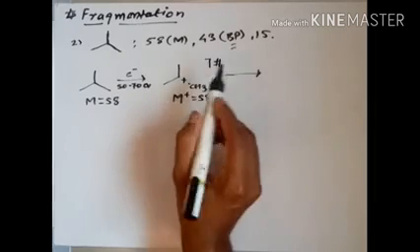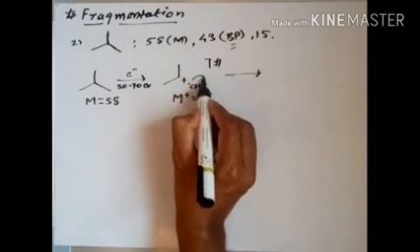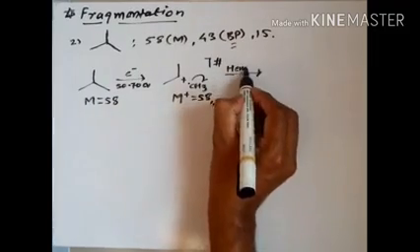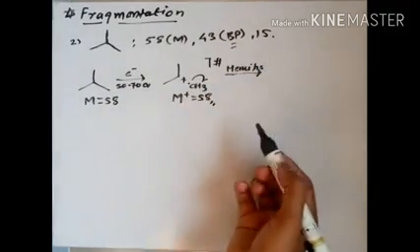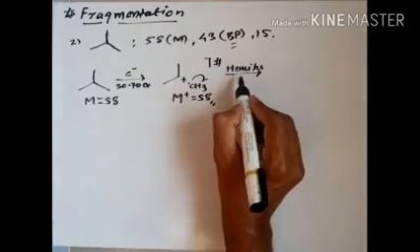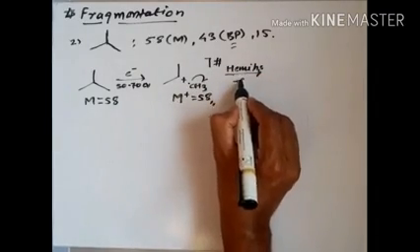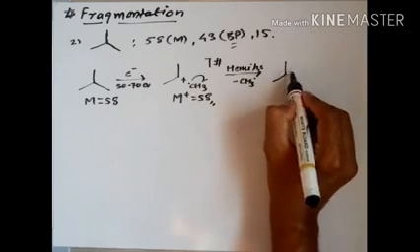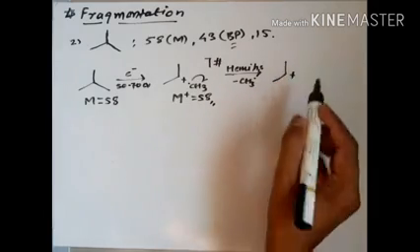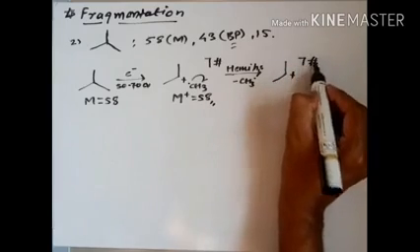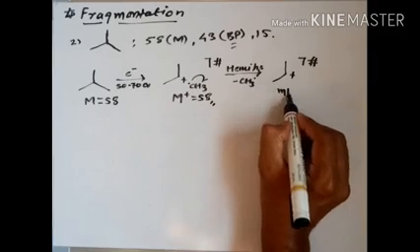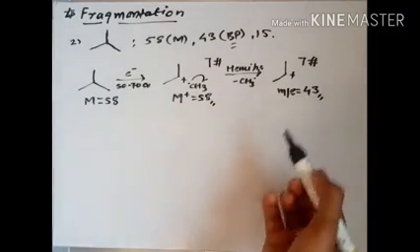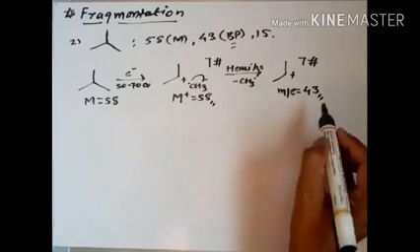So here we do the hemilysis. What is hemilysis? This electron will go over to the CH3. I already told you what hemilysis is. It is half of heterolysis. We just write down here minus CH3 radical, and we get such a peak. This is the secondary carbocation, which is more stable, as we already discussed in the previous example. The m/e of this is 43, which is the base peak due to the higher stability of the secondary carbocation.